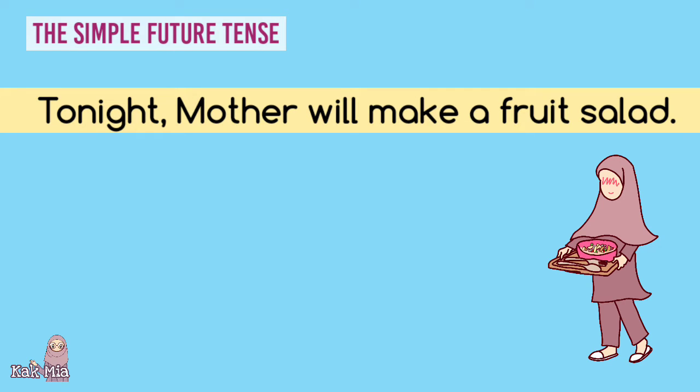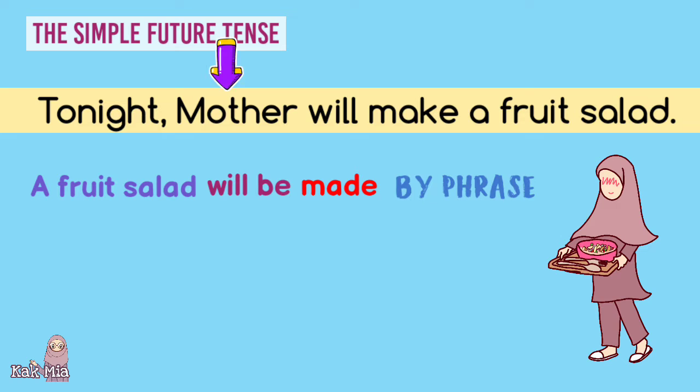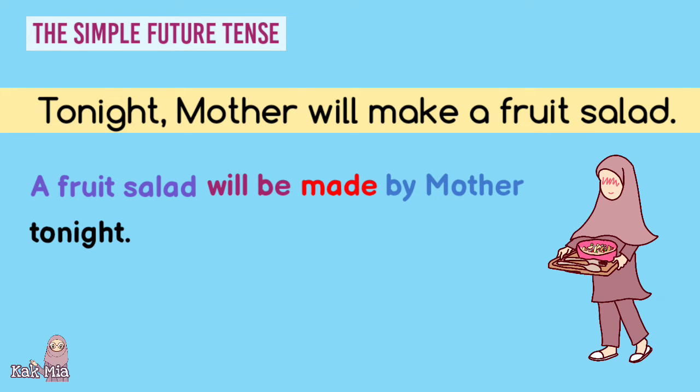Now let's change the sentence into the passive voice. Let's start with the receiver. A fruit salad, followed by will be, and the past participle of the verb make, that is, made, which is then followed by the by phrase, by mother. Don't forget to use the word tonight at the beginning of the sentence or at the end. So the sentence becomes, a fruit salad will be made by mother tonight.